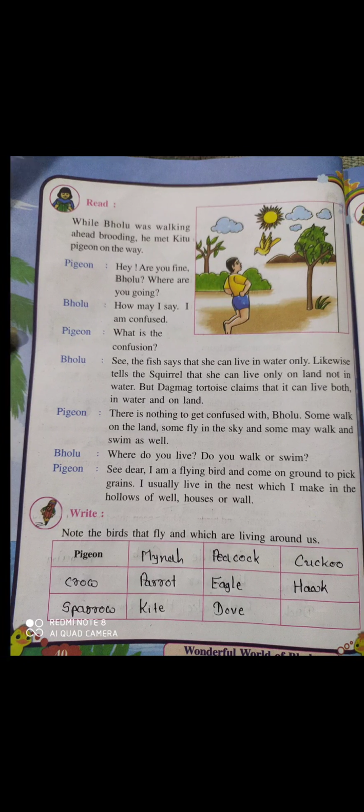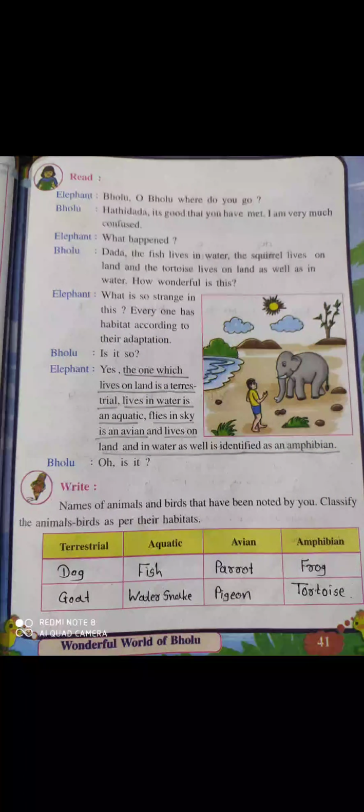Now turn the page here. Now elephant says, Bholu, oh Bholu, where do you go? Bholu says, Hathi Dada, it's good that you have made. I am very much confused. Now elephant says, what happened? Bholu says, Dada, the fish live in the water. Squirrel lives on land and tortoise lives on land as well as in water.